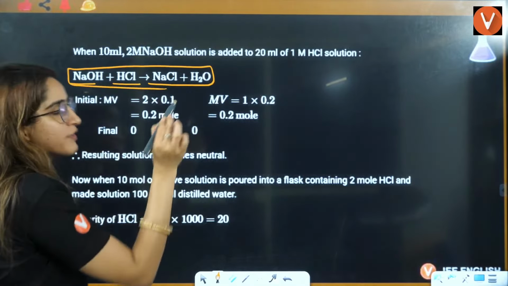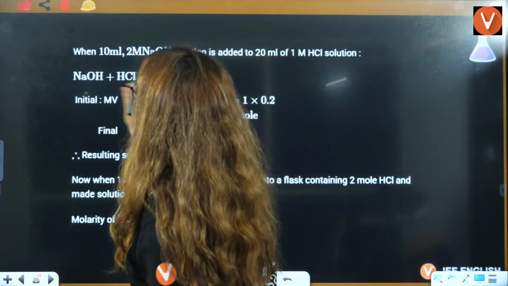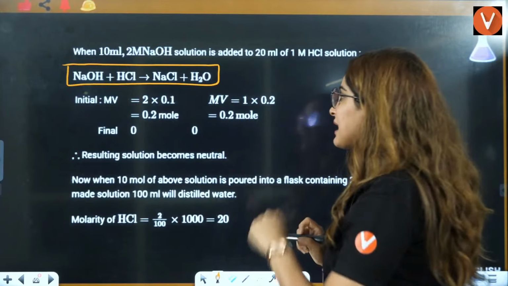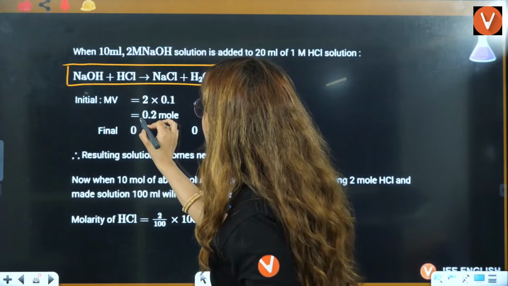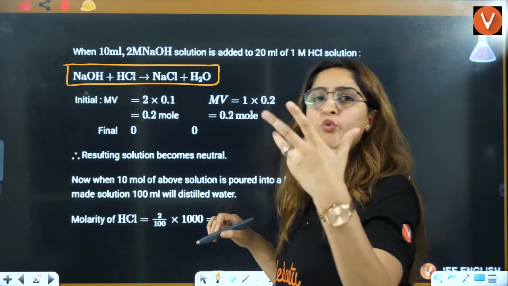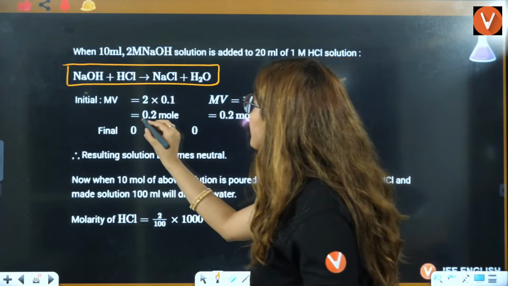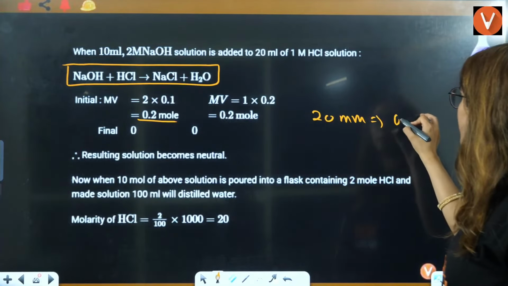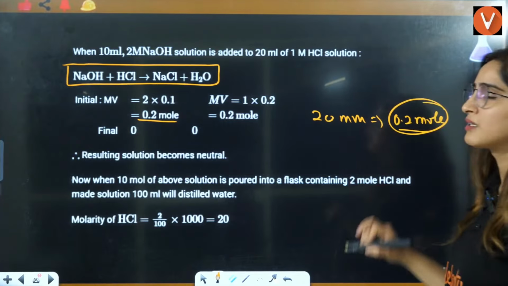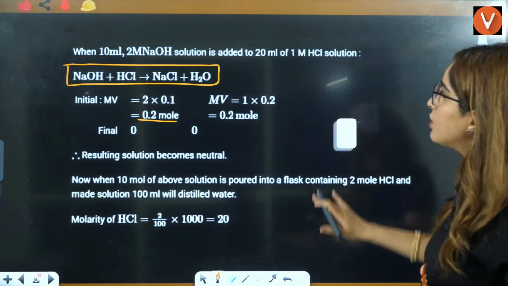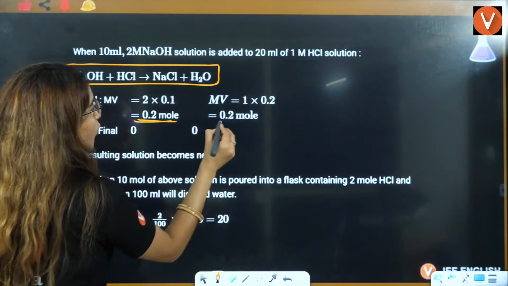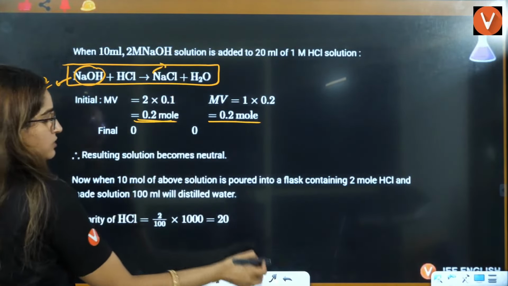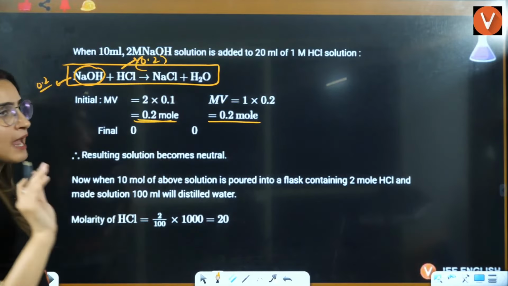This is the neutralization reaction: NaOH and HCl give rise to NaCl and H2O. Now, 20 millimole is nothing but 0.2 mole, so this is 0.2 mole, and this is also 0.2, that is given to you.